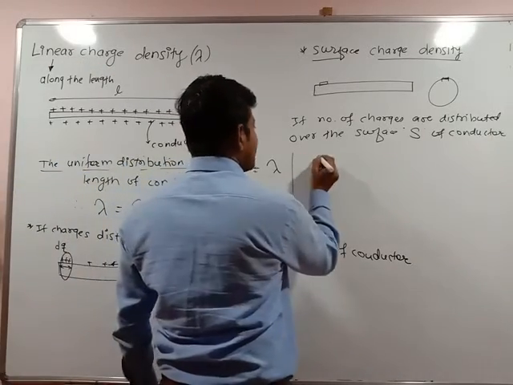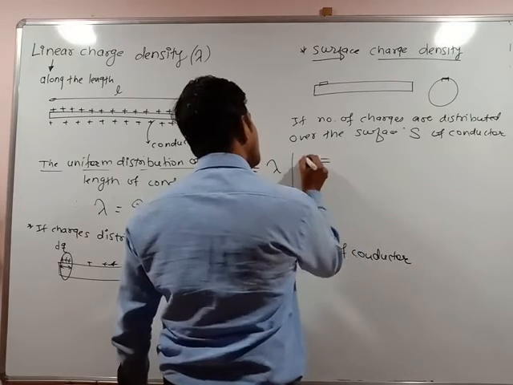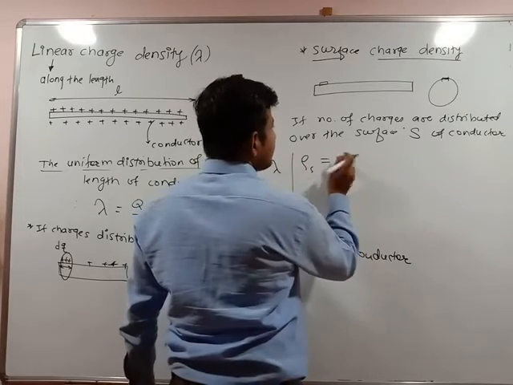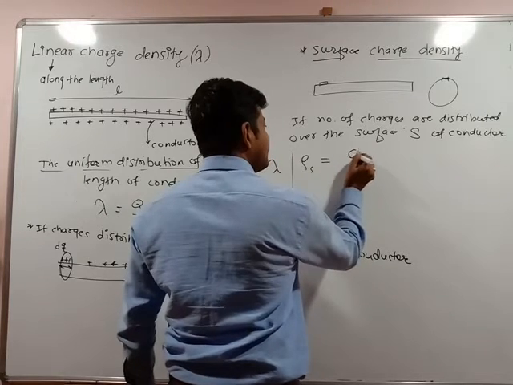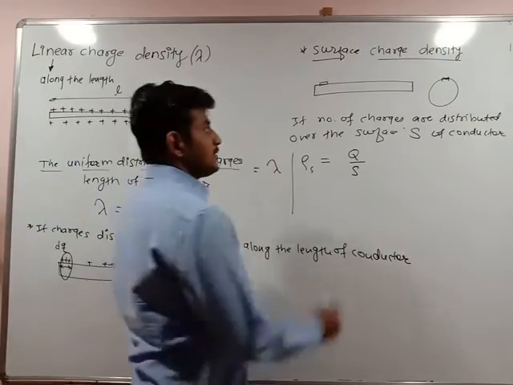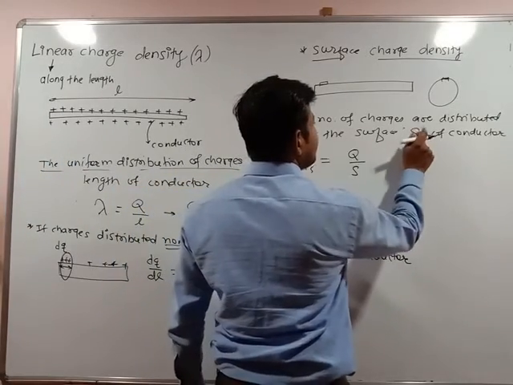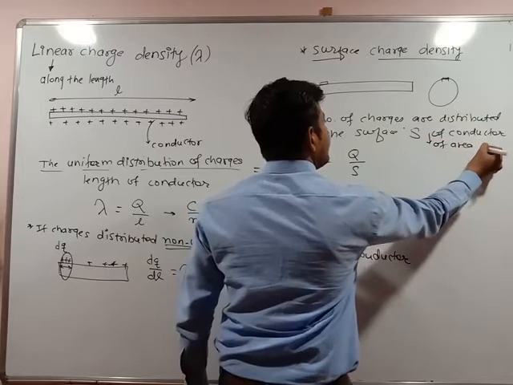So surface charge density, I can say it is said to be rho S. It is charges distributed. How much charges surface charge distributed? It is said to be again Q per unit S, over the surface S of area A.